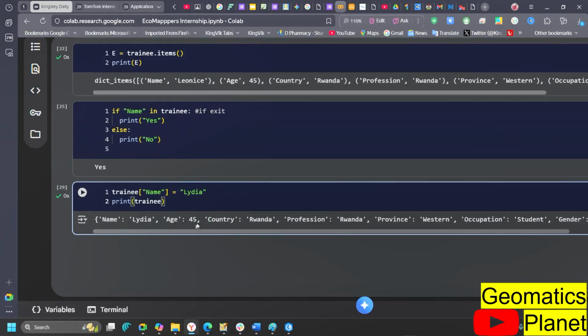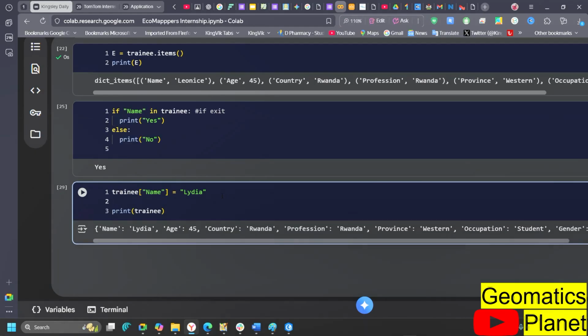The same thing, I also want to replace her country. So I'm going to change the country. For me to replace the country, I still need to do the same thing, like call trainee like this. You call what you want to replace. So I want to replace here, go with list and say country.